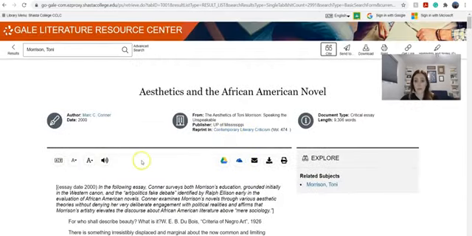Anyways, I hope that was helpful. It's a really great database if you're looking for literature criticism. So I hope that this tutorial helped you understand how to search for the information that you need.